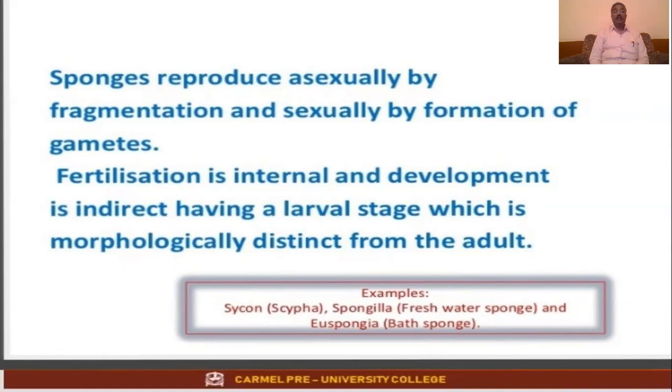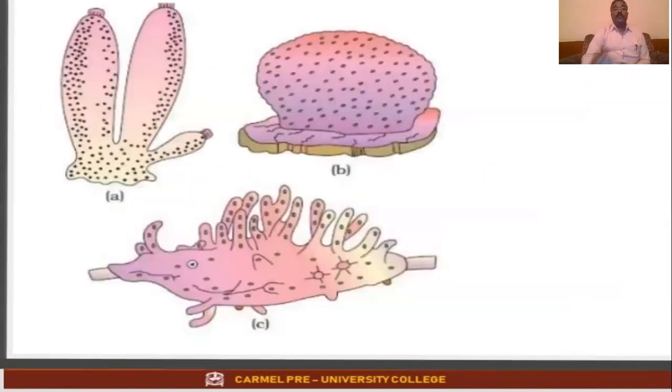Examples: Scypha, Spongilla, and Euspongia. Scypha is also called Sycon, Spongilla is the freshwater sponge, and Euspongia is the bath sponge. So these are some of the examples for phylum Porifera. You can see A, B, C, what you saw in the examples mentioned.